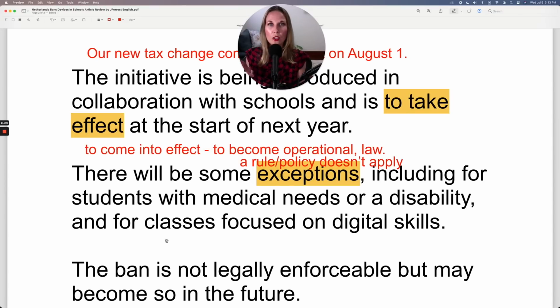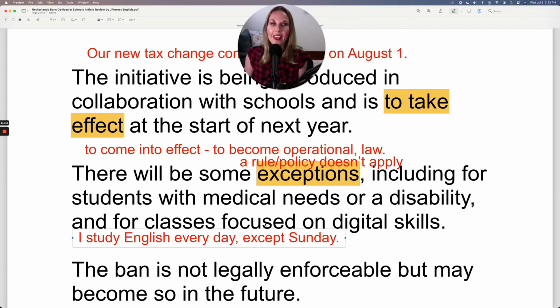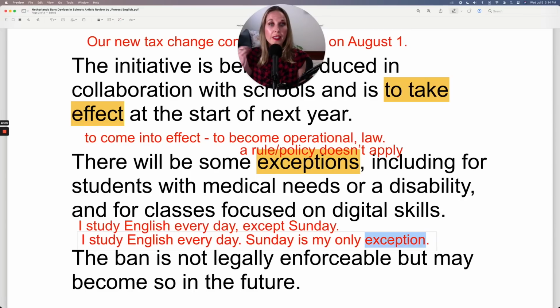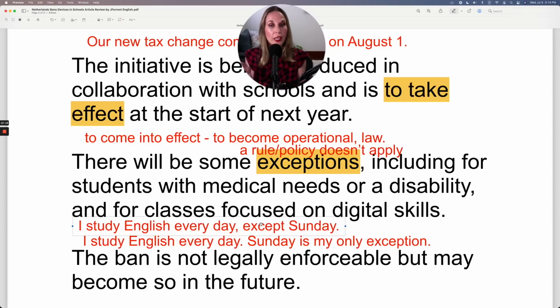You likely use the conjunction except a lot. For example, I study English every day except Sunday. So you're listing the day that doesn't apply. Sunday doesn't apply to this. Using the word exception, you could say, I study English every day. Sunday is my only exception. So here you're just using it in a different way, a shorter way, but they mean the exact same thing.